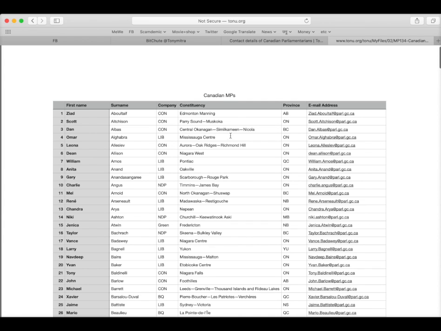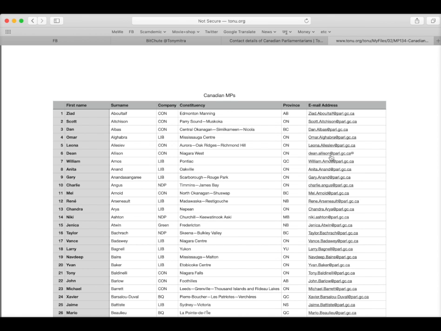And even here, the emails are hot links. So if you click on them, you will immediately start an email app, and you will go to the blank email page with this person as the recipient. So you can start working on that.